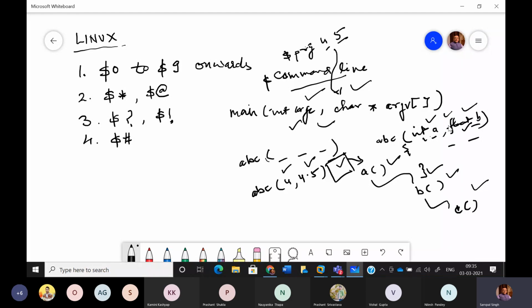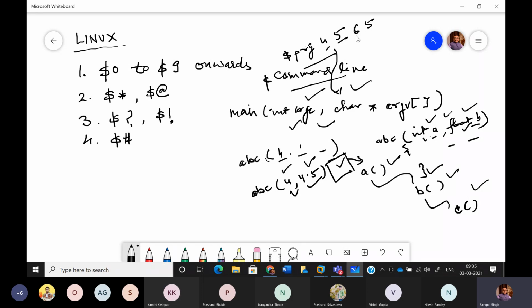Accordingly, we are passing some values and there will be a one-to-one correspondence. If you are using four variables as arguments in the ABC function definition, then you have to pass four values at the point of the function call. Like here we are passing only two values, because we are making use of two variables only. But in case of this main function, you may write any number of values on the screen.